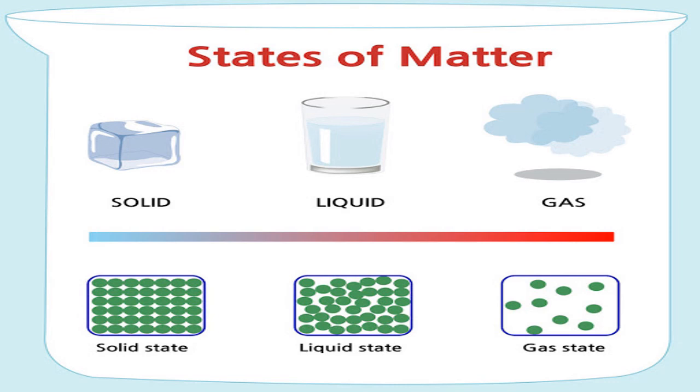In our next session we will discuss only the normal states, because we are living in normal conditions, not in abnormal or extra special conditions. So we will understand the three normal states of matter in our next session: separately solid state, liquid state, and gaseous state. Then we compare all three, and then go ahead with the chapter.